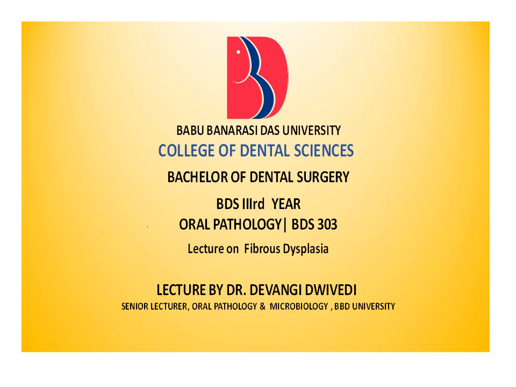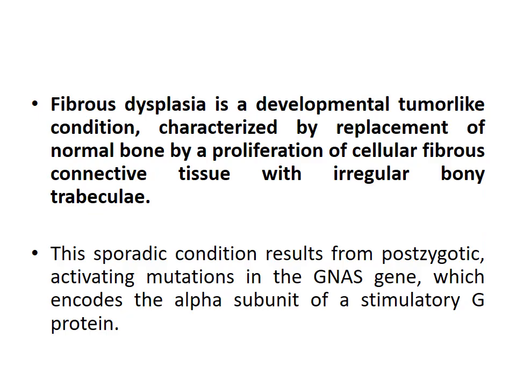Today, I am going to tell you about fibrous dysplasia. So, how to define a fibrous dysplasia? Fibrous dysplasia is a developmental tumor-like condition which is characterized by replacement of normal bone by a proliferation of cellular fibrous connective tissue with irregular bony trabeculae.